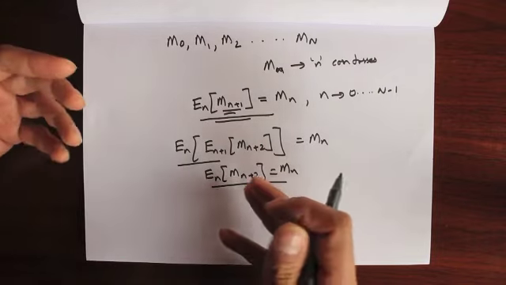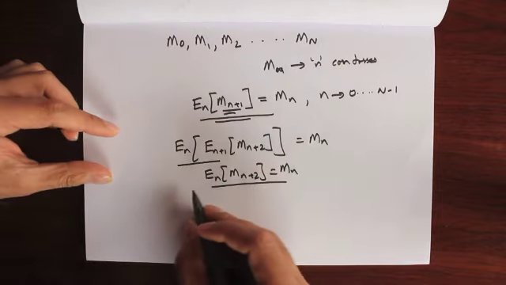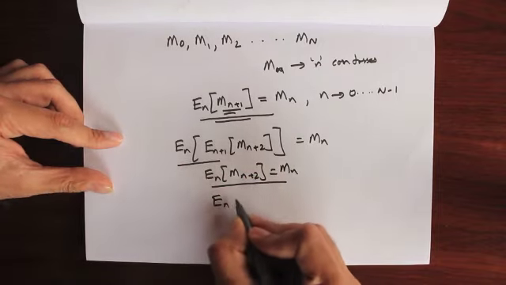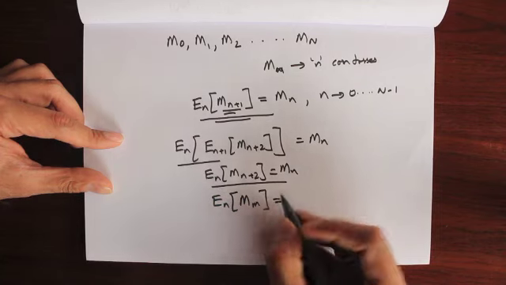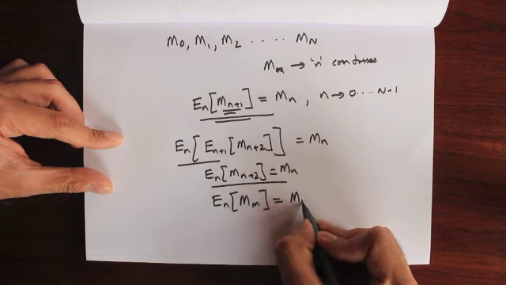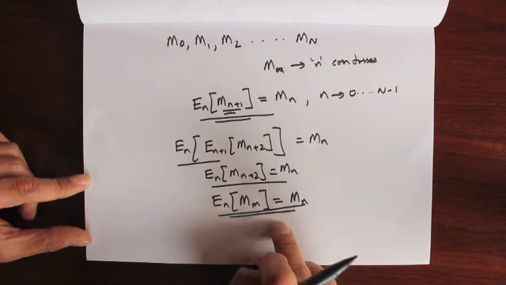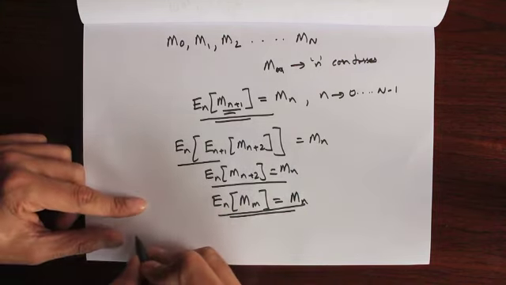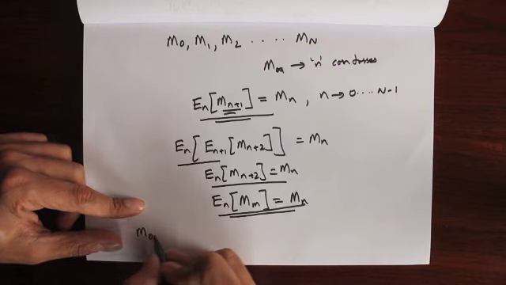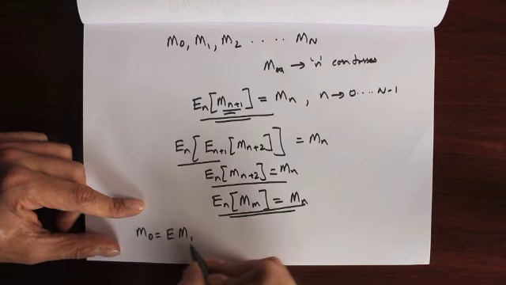Now likewise we can do it for m of n plus 3, and we can make a generic expectation. What we could say is the expectation at time n of the random variable m of n plus k is equal to mn, so this is called a multi-step ahead martingale property. Okay, so it follows from here that m0 is equal to the expectation at time 0, so I don't have to write a subscript here, of m1.